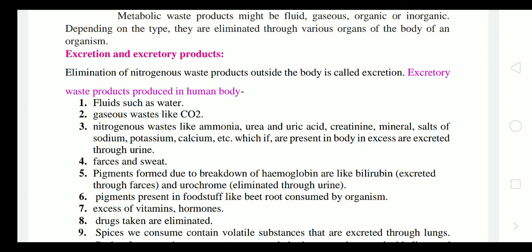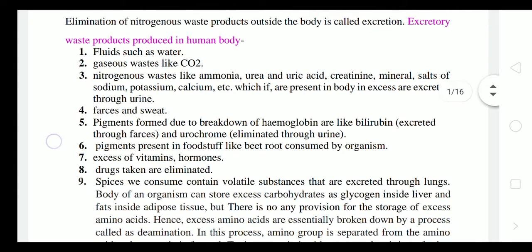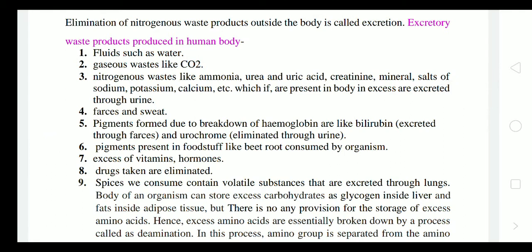Depending on the type, they are eliminated through the various organs of the body of an organism. In different animals, it can be seen by different methods. So, excretion and excretory products: elimination of nitrogenous waste products outside the body is called excretion.